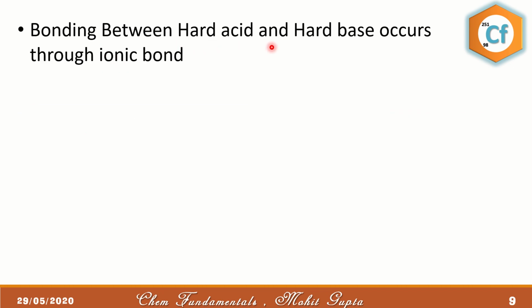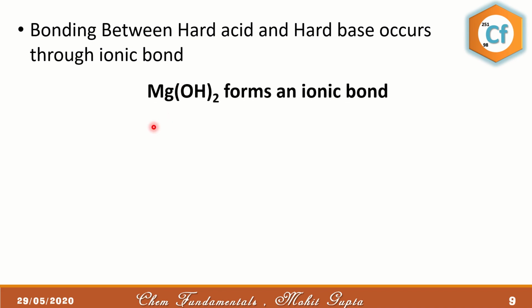So bonding between hard acid and hard base occurs through ionic bond. So if you have a smaller cation and smaller anion, that is, if you have a hard acid and hard base, then the electrostatic force between the two would be very high and that compound would be ionic. For example, Mg2+ and OH-, the oxygen donor, that means it's a hard base, and the Mg2+, an alkaline earth metal, is also a hard acid. So they form an ionic bond.